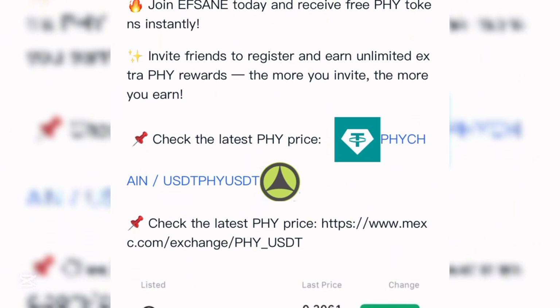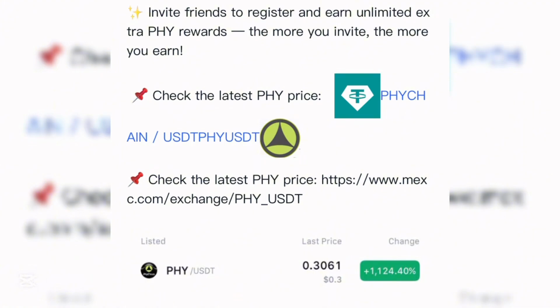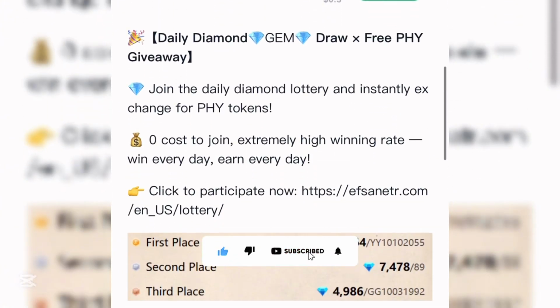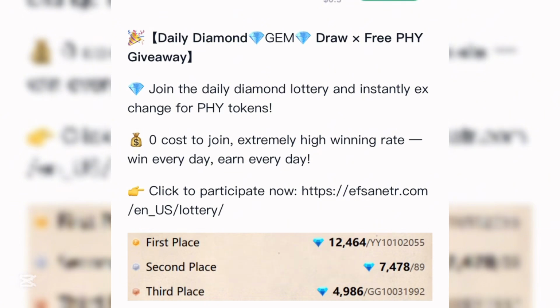And when you invite friends to this platform, you also get extra Pi rewards, and the more you invite, the more free Pi tokens you get. Now on this platform, you don't have to invest anything. All you have to do is refer individuals, and you're going to be accumulating some earnings right on this platform. When you come down to this interface, you can see the daily diamond gem draw, free Pi giveaway. Right now this platform accumulates your earnings in gems, which you can convert to USDC.